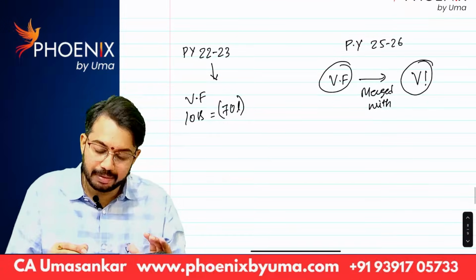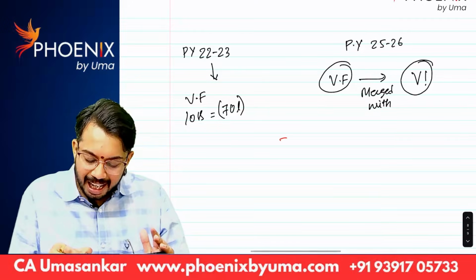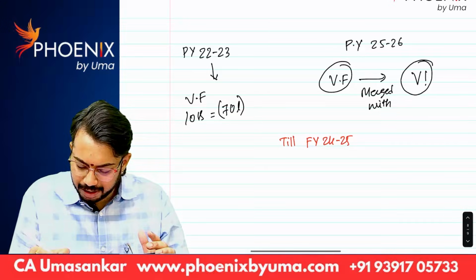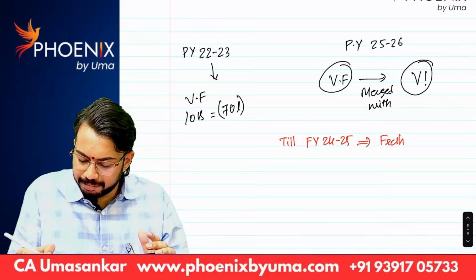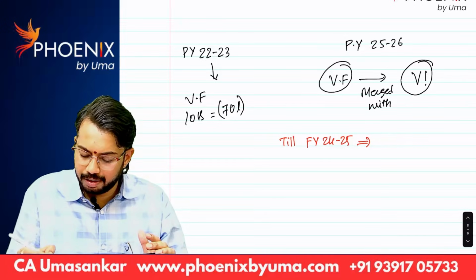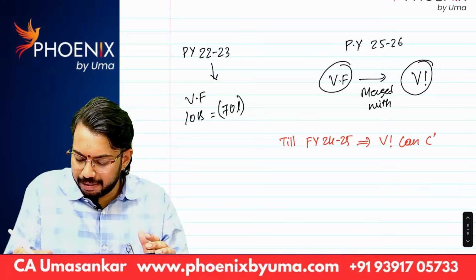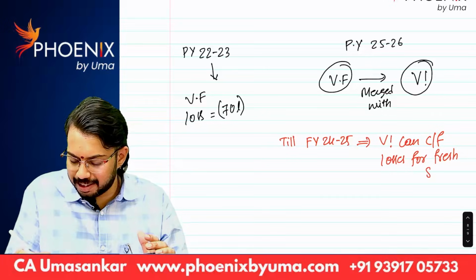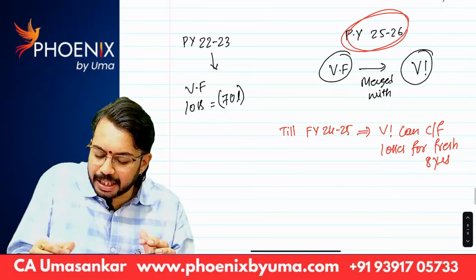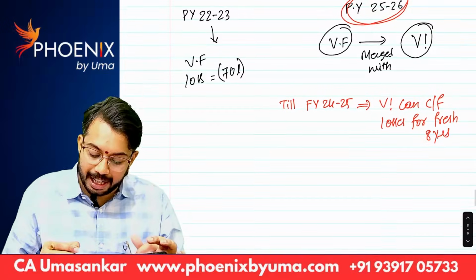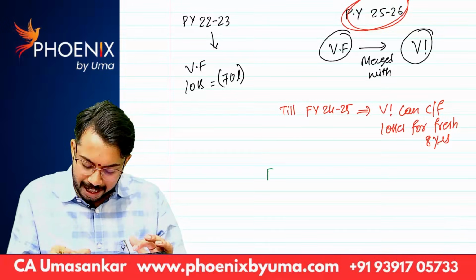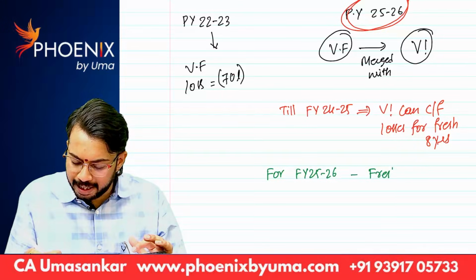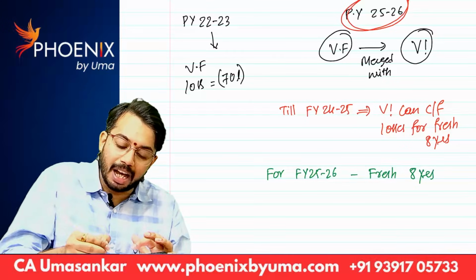Now, till financial year 24-25, fresh 8 years are available. VI can carry forward losses for fresh 8 years. But when amalgamation happened in 25-26, from 25-26 onwards, fresh 8 years period is not available.